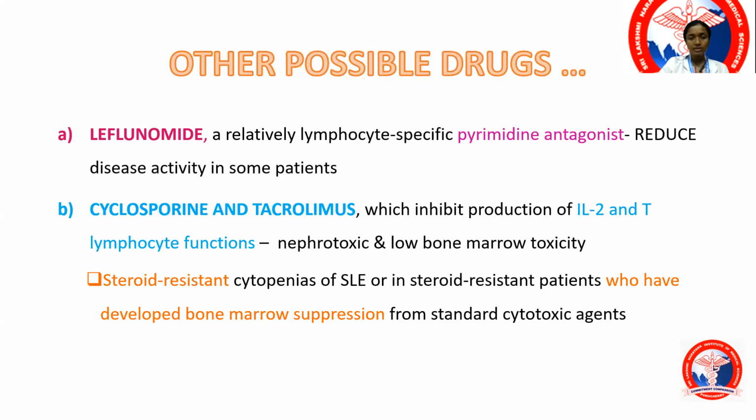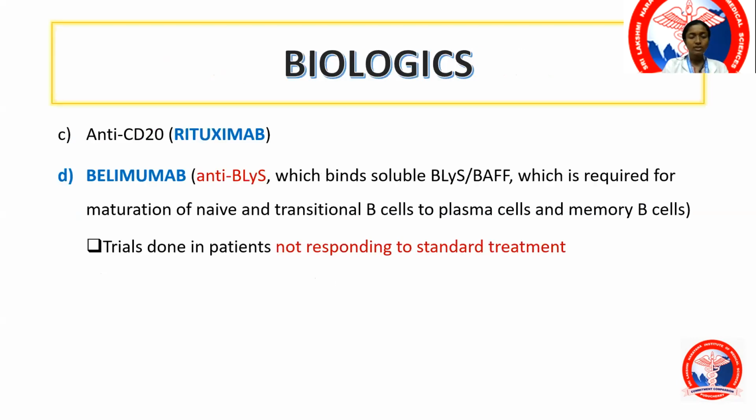Some other possible drugs: leflunomide is a newer drug which is a pyrimidine antagonist, whereas mycophenolate mofetil was a purine antagonist or an inhibitor of the purine synthesis. Cyclosporine and tacrolimus are going to affect the interleukin function as well as T lymphocyte function. These are some of the other drugs that can be used. Anti-CD20 monoclonal antibody, also known as rituximab, and belimumab, which is also advocated for cutaneous lupus or lupus dermatitis. This can also be used.